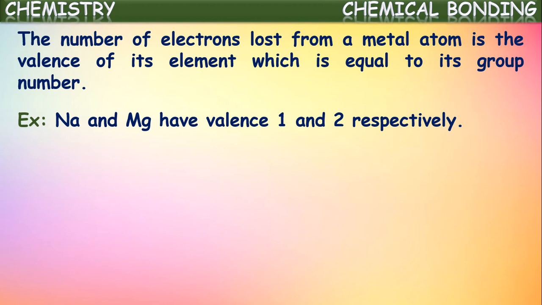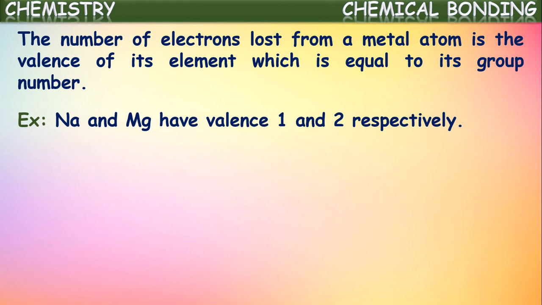So we can say the valency of sodium is 1, and also this 1 represents its group number, isn't it? Sodium group number is 1. So here the number of electrons lost by metal atoms will be equal to its valency and also represents its group number. In the similar way, if you see magnesium, magnesium loses 2 electrons and hence its valency is 2, and also this magnesium belongs to the second group in the periodic table.